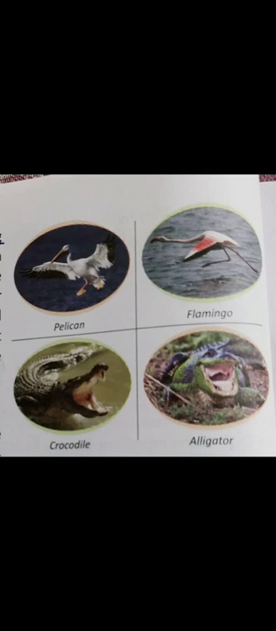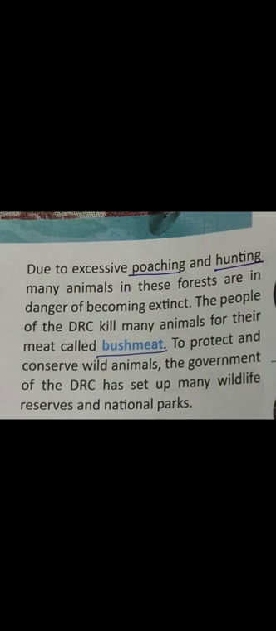And this fly is also found in the forest, and causes sleeping sickness in people. See in this picture, that is a pelican, flamingo, crocodile and alligator. Due to excessive poaching and hunting. What is the meaning of poaching? Poaching means to hunt animals illegally.